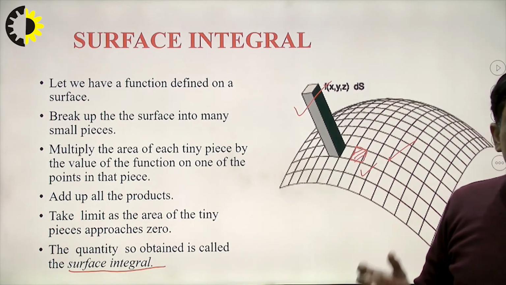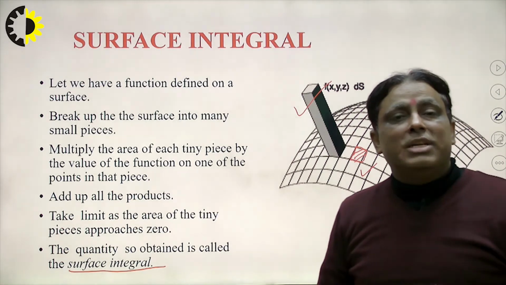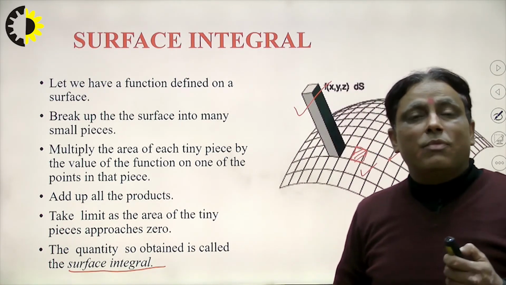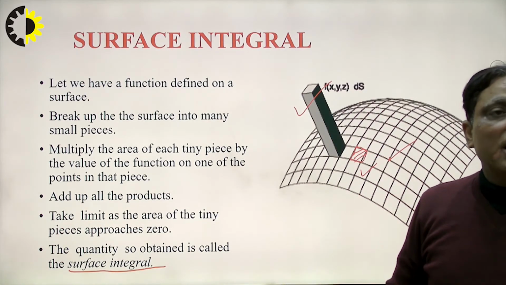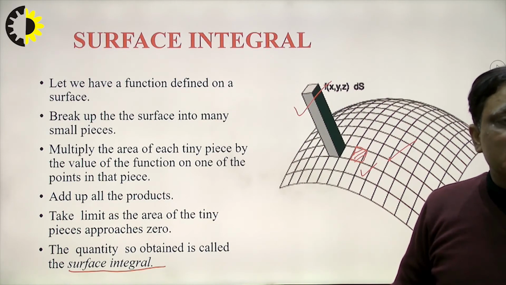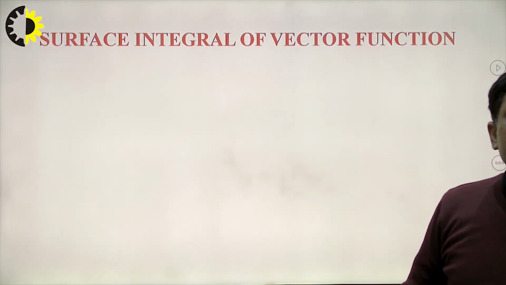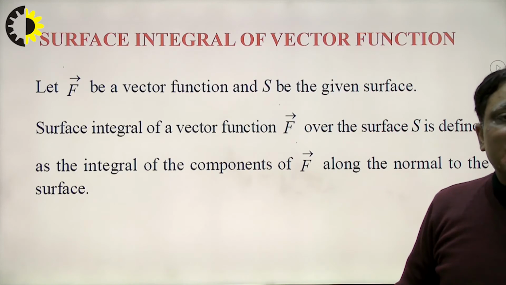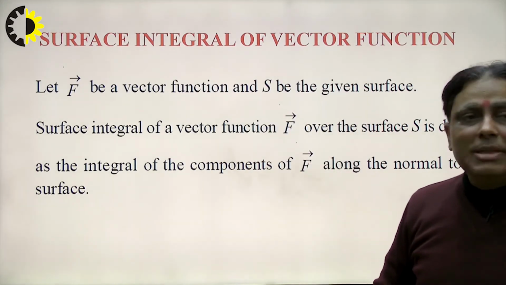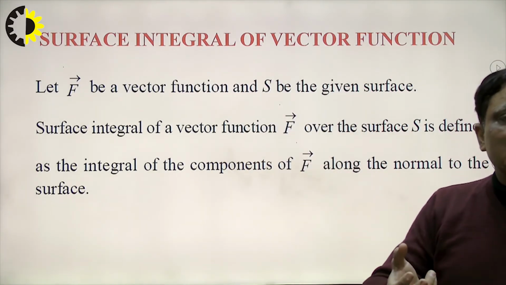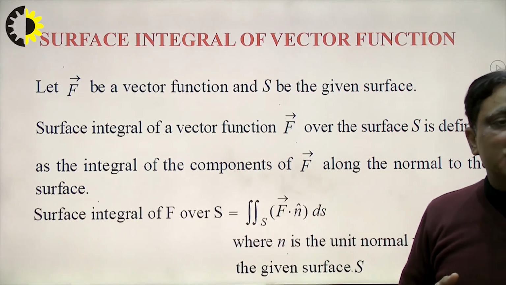This phenomenon is used in electric and electronics and communication systems. When we want the flux through any area, we can calculate the flux by using this surface integral. Now the surface integral of a vector point function. Suppose I have a vector point function here, so what will be the conclusion for the surface integral over the surface? That is the main criterion here.